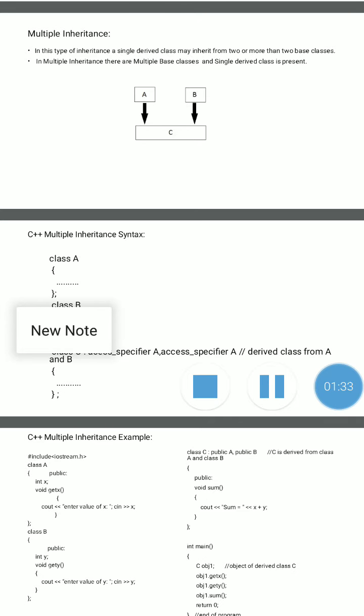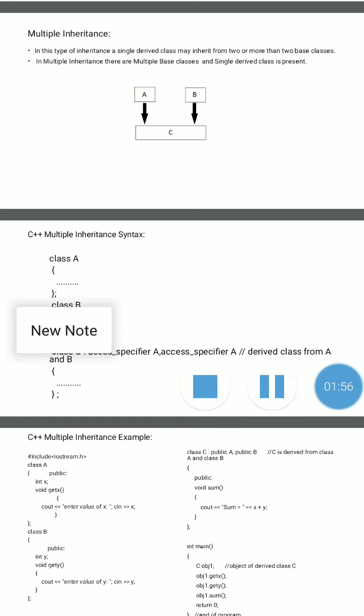In this type of inheritance, the single derived class may inherit from two or more base classes. Check the example of multiple inheritance.